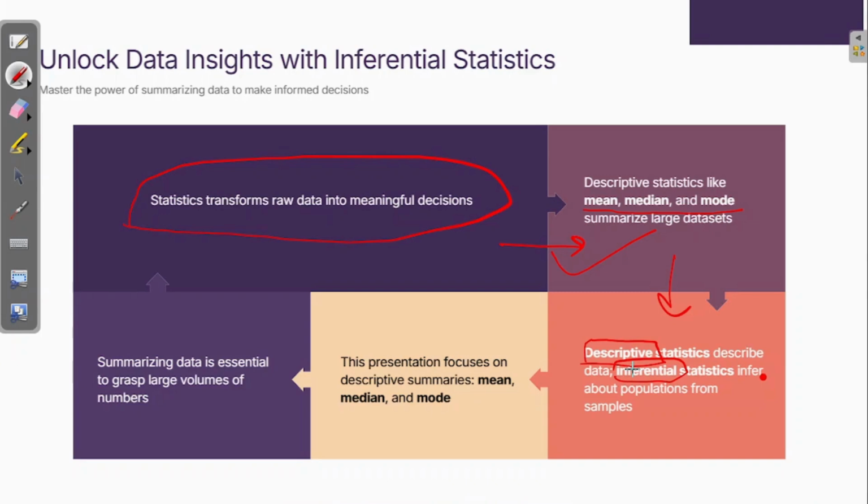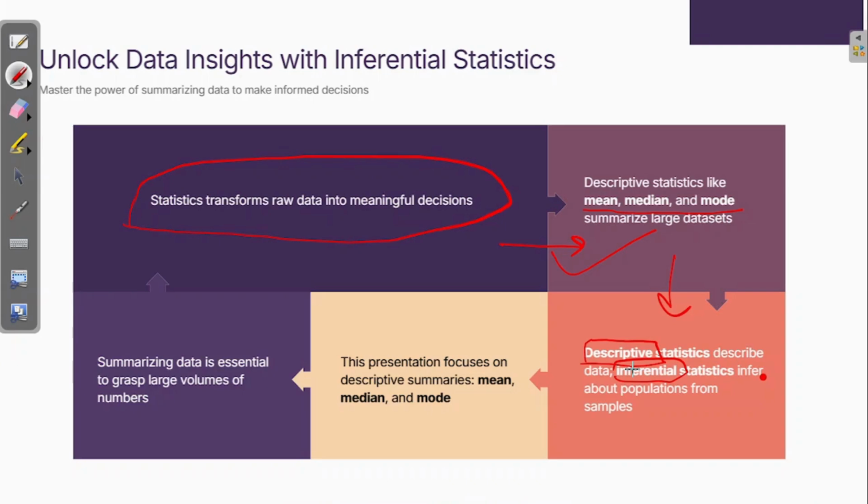Just imagine, I'll give you an example. Before an election, you might have seen a lot of exit polls, right? Do you think those news channels survey the entire population? No, they pick a random sample of different segments of that population. They create a sample, and based on that sample, they infer some kind of result. So when I say infer, inferential statistics comes into the picture. Rather than interviewing the whole population of a state, they just pick a random sample of the population and try to infer some information from that sample, and that sample creates some kind of logic for the entire population.